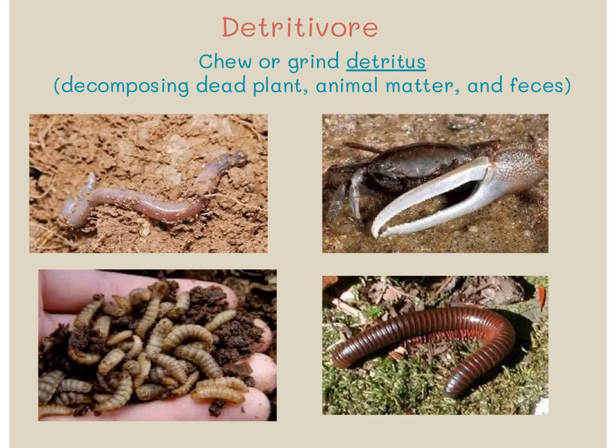And then our last type of heterotroph is a detritivore. A detritivore is one that's going to chew or grind that detritus that the decomposer made. So remember, decomposers are decomposing that dead plant and animal matter, or feces, and we call that decomposing matter detritus. And a detritivore, like the ones you see in this image here, will eat that detritus. A lot of times if you think of an earthworm, you think, well, earthworms eat soil. And technically that's kind of right because detritus is all throughout the soil, the decomposing dead plant and animal matter, and those organisms eat it.